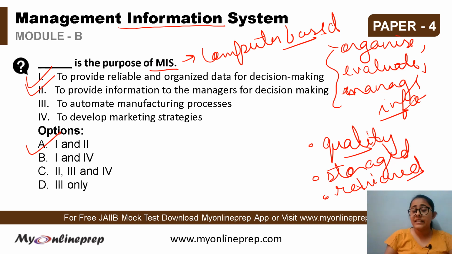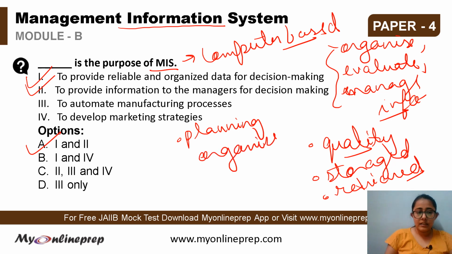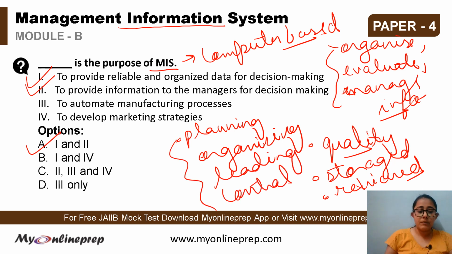And if we see the managers, they are having four functions in the organization, that is planning, organizing, leading, as well as controlling. These are the four functions that are performed by the managers, and here the information is most crucial if they want to plan the strategies, if they want to organize the complete functioning of the staff and the other members, leading them, providing them guidance and monitoring, as well as controlling the activities or bringing some changes in the system.